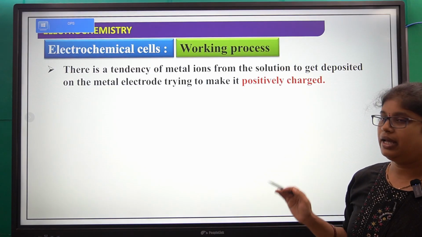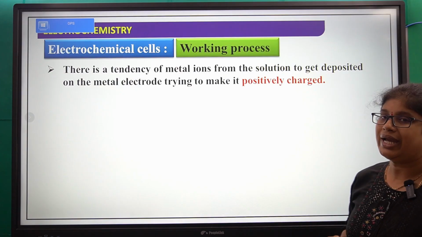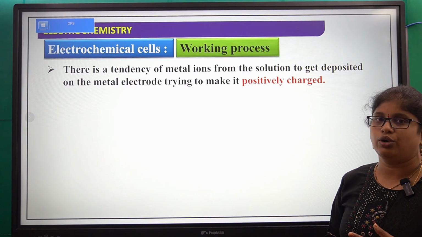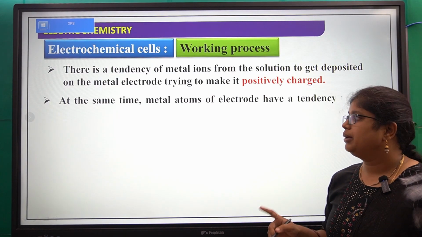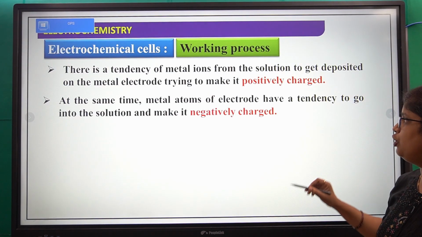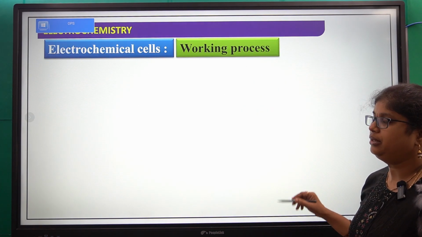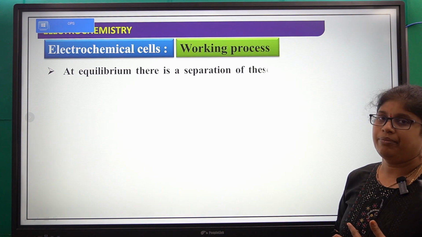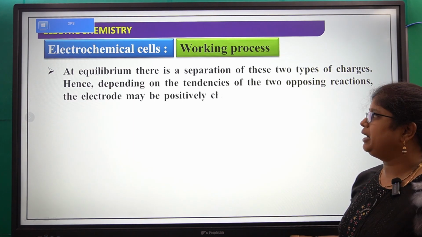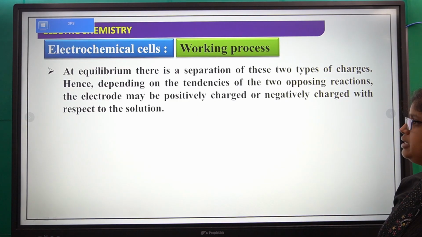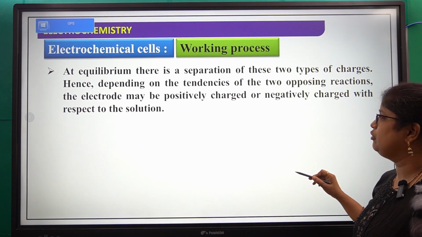There is a tendency of metal ions from the solution to get deposited on the metal electrode, trying to make it positively charged. At the same time, metal atoms of the electrode have a tendency to go into the solution and make it negatively charged. At equilibrium, there is a separation of these two types of charges. Hence, depending on the tendency of two opposite reactions, the electrode may be positively or negatively charged with respect to the solution.